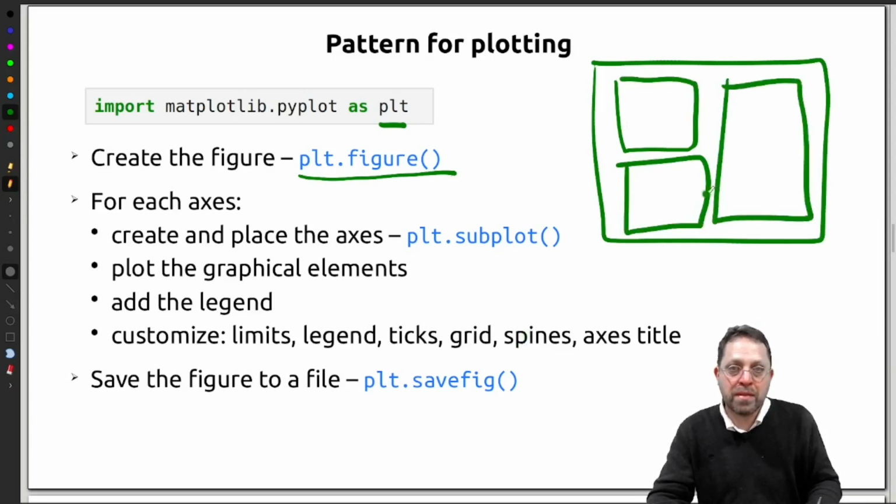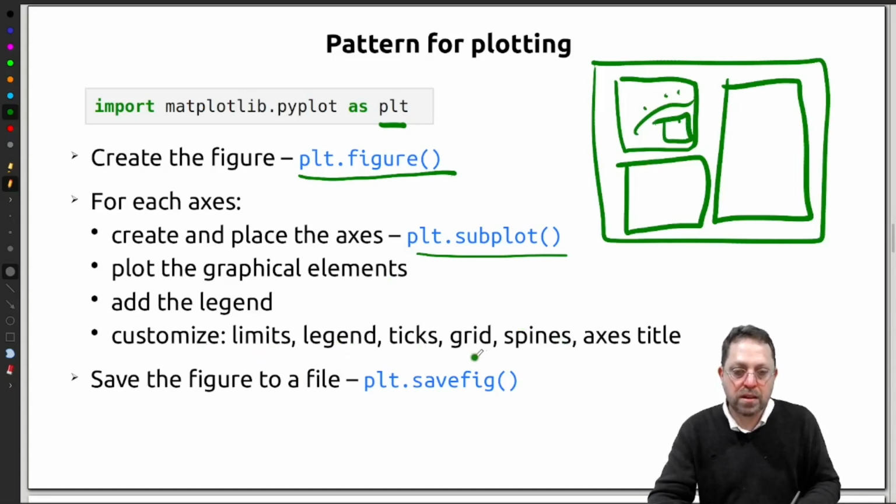Then for each one of these, we are first going to create it and place it using plt.subplot. Then we are going to add all of the graphical elements. So say a line and maybe a scatter plot. Then we can add a legend. And then we can customize everything: the limits, the legend, the ticks, the grid, the spines. We can even add a title to the axes. Then we do that for all of our axes. And at the end, optionally, we can save this figure to a file.